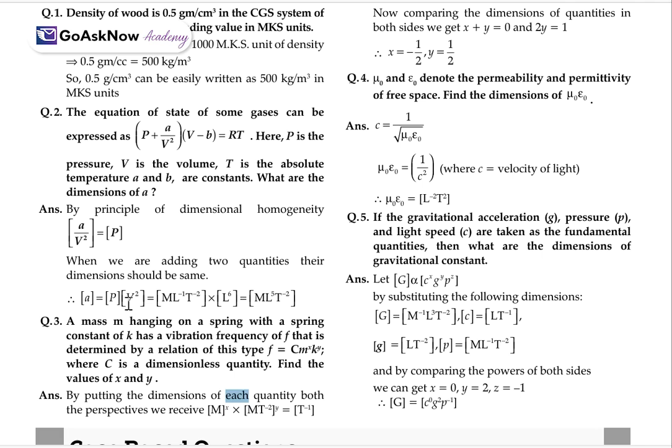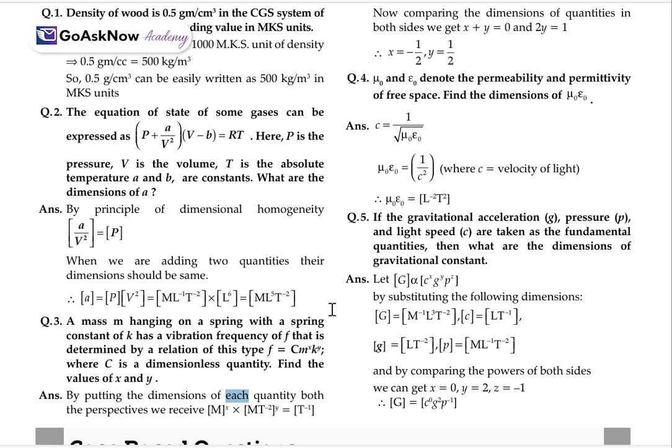Based on these only, we'll have some more questions, like the equation of state of some gases can be expressed as (P + a/V squared)(V - b) is equal to RT. Here P is the pressure, V is the volume, T is the absolute temperature, and a and b are constants. What are the dimensions of a? Firstly, we know the principle of dimensional homogeneity: a upon V squared is equal to P. When we are adding quantities, the dimensions should be the same. So a is P times V squared.